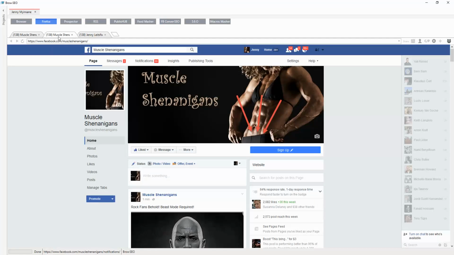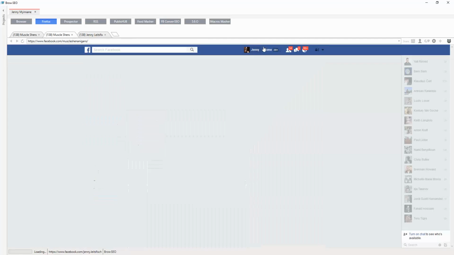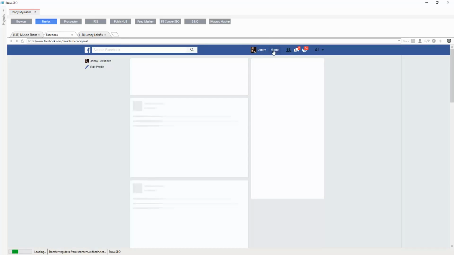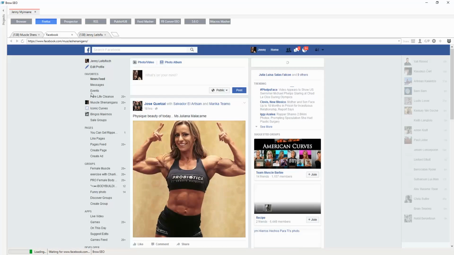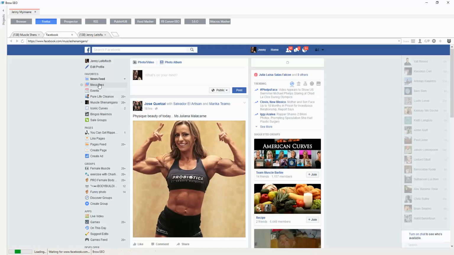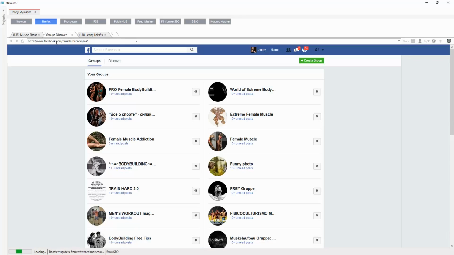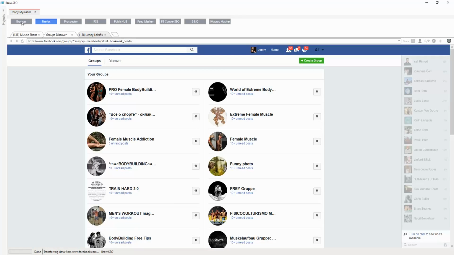So basically, the way that you get these groups going is like this. You go to your home page, where you have a list of all of your groups, and you want to click on groups. So you go to all the groups. Oh wait, I'm in Firefox. We need to do this in Chrome.